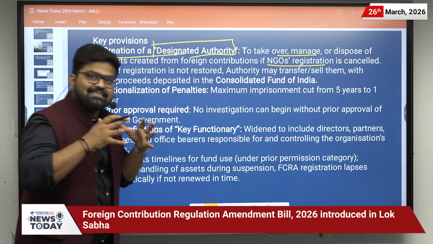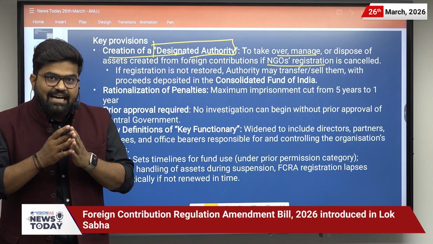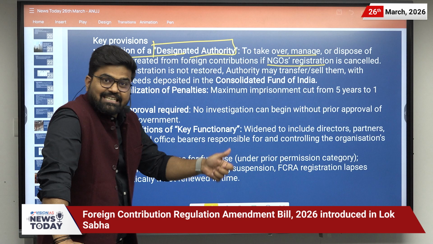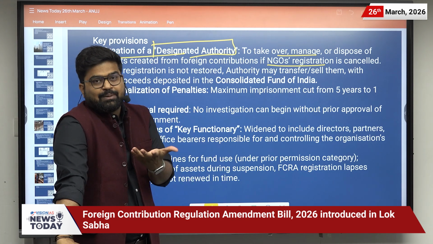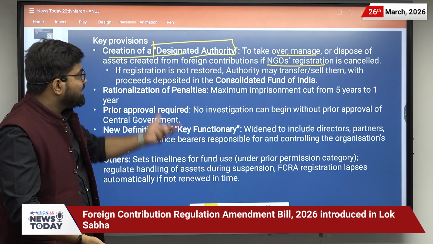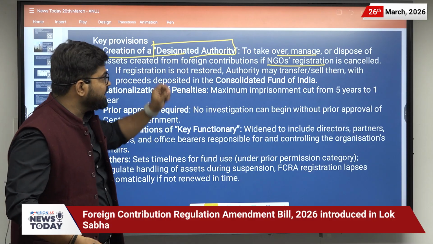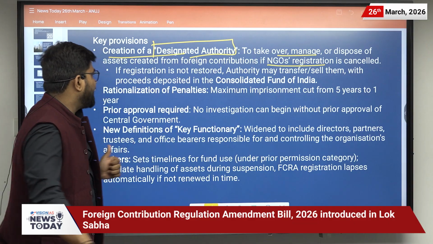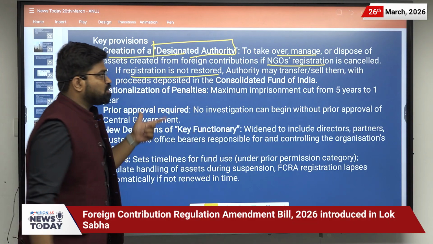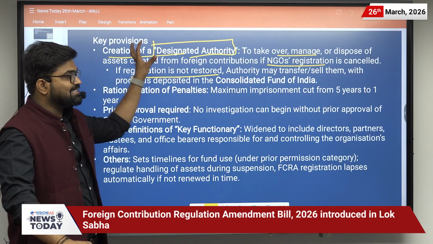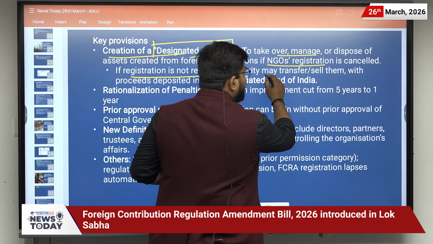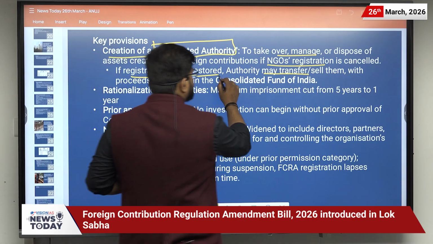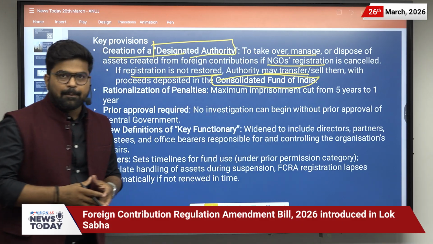So suppose there is an NGO and it has created assets from foreign contribution, and that NGO's registration has been cancelled, suspended, or it has not re-registered, then there will be a designated authority to take over and manage or dispose of these assets. And if registration is not restored, the designated authority will or may transfer or sell them, with the proceeds to be deposited in the Consolidated Fund of India.